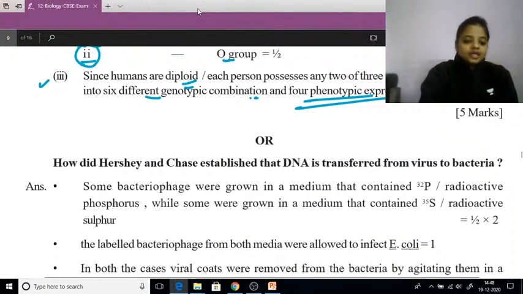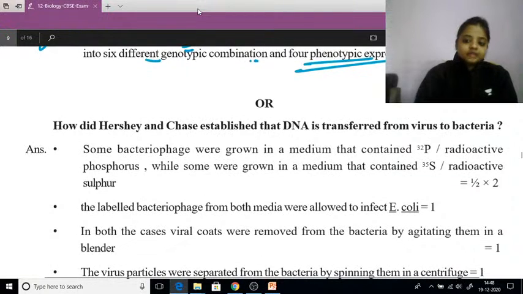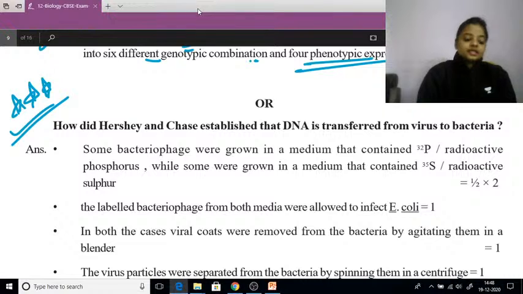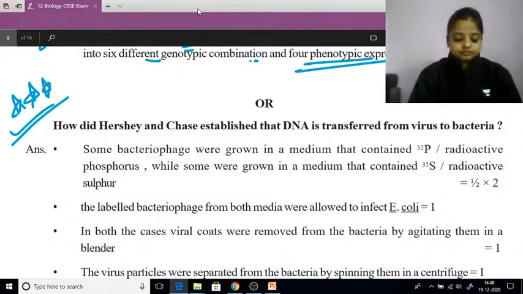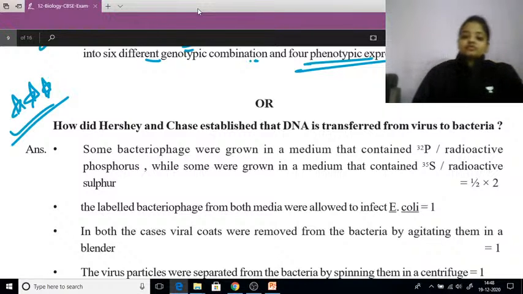Got it? Now comes the next question, again a very important question, and as I have already told you, the most important and repeated question. How did Hershey and Chase establish that DNA is transferred from virus to bacteria? How did they show it? This involves the Hershey and Chase experiment, in which they used radioactive forms of P32 and S35.